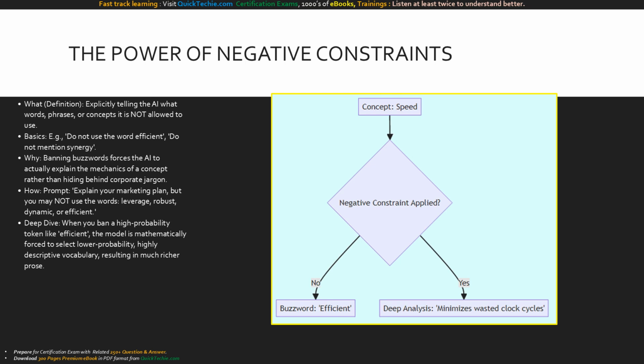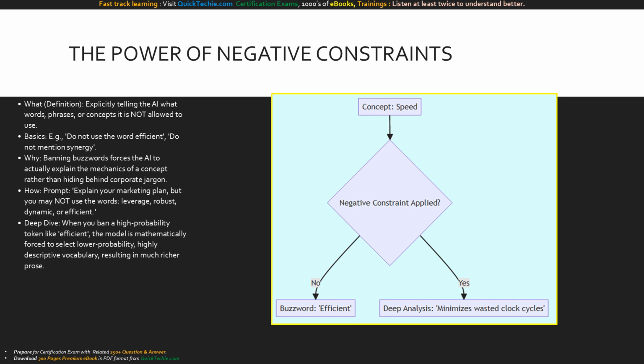Corporate buzzwords like efficient or leverage are high-probability words for an AI. If you explicitly ban them, Claude can't hide behind jargon. It is mathematically forced to use lower probability, highly descriptive words, drastically improving the depth and clarity of the text.